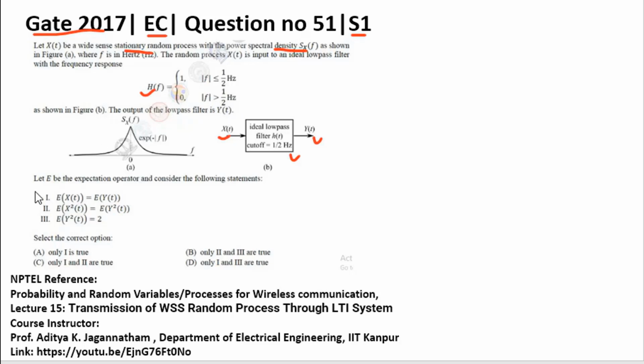So you are given three statements. One is expectation of x of t equals expectation of y of t, the second one is expectation of x square of t equals expectation of y square of t, and the third is expectation of y square of t equals 2. So you need to choose the correct statements from these three.